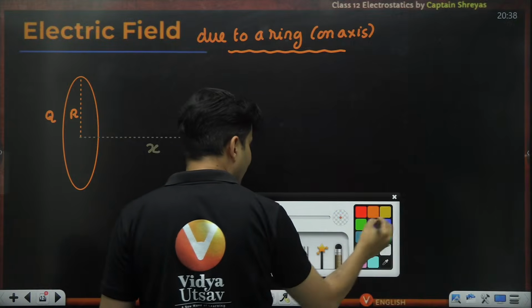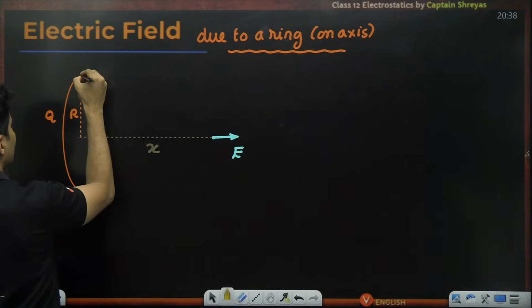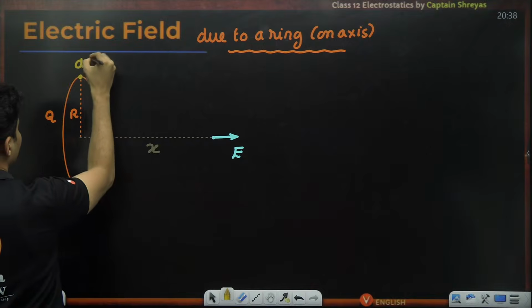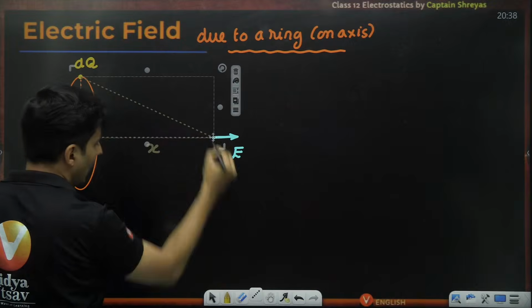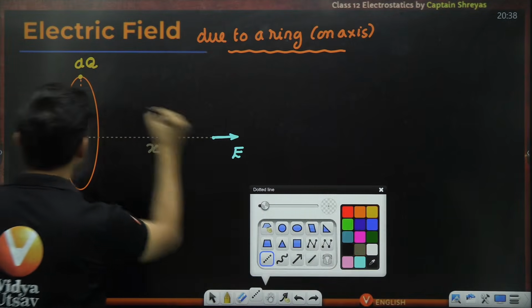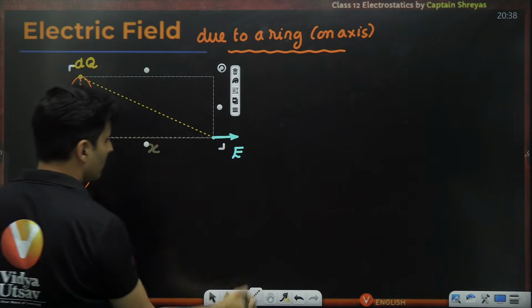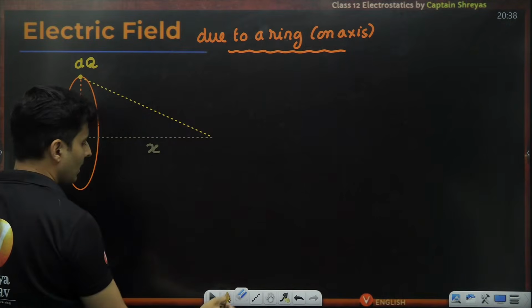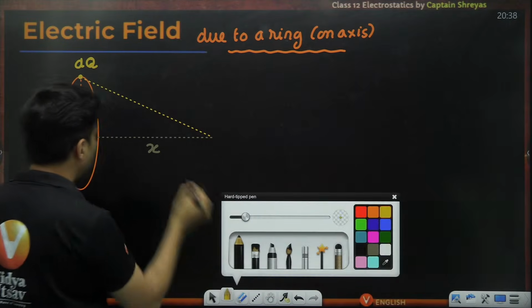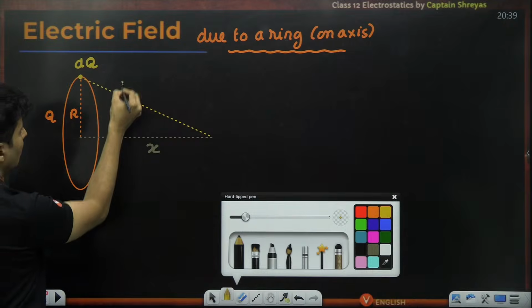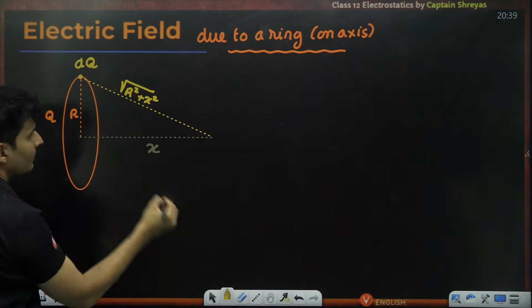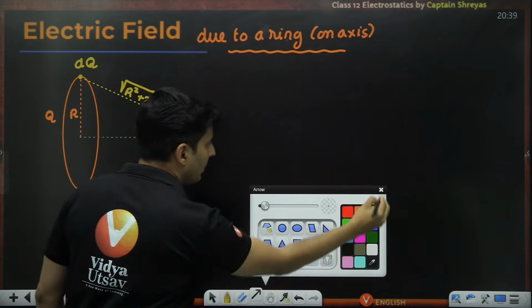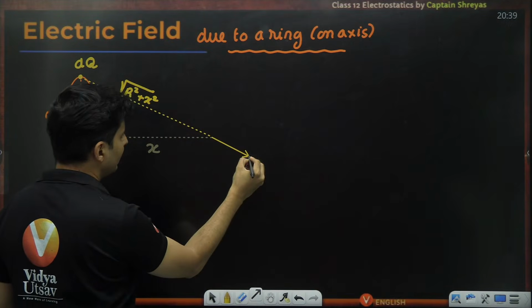So if you just consider maybe a charge over here, which is, let's say, dq, at this particular location. By the way, what will this distance be? Because it is hypotenuse, it will be root of r square plus x square. It will create a small electric field like this.